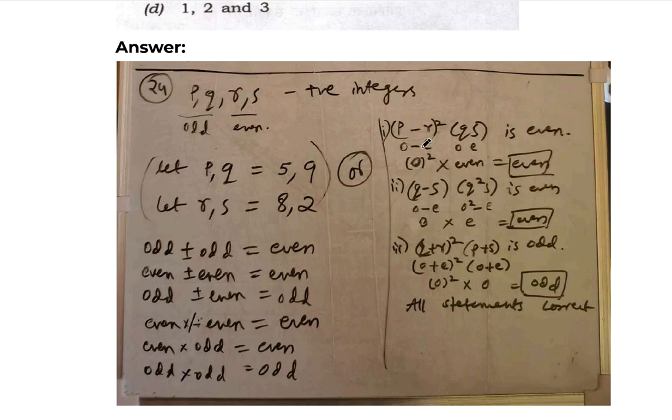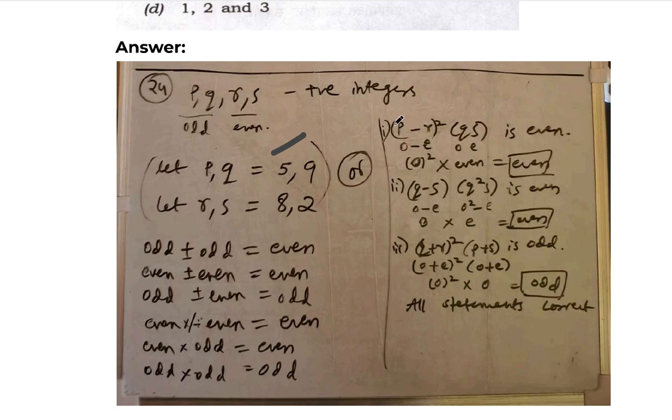They have given (P minus R) whole square into QS is even. Is this statement right or not? So if you don't remember all these things, you can just put any random number and check. But chances of getting it wrong will also increase. Instead of that, just go by the formula.